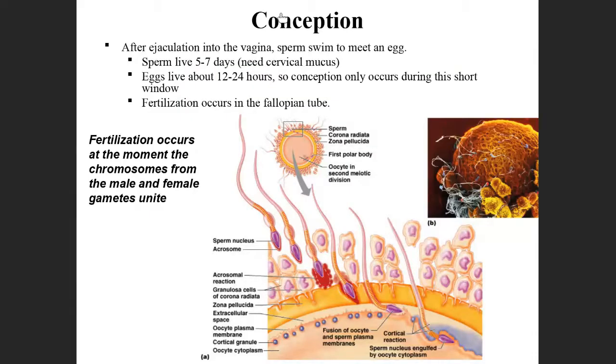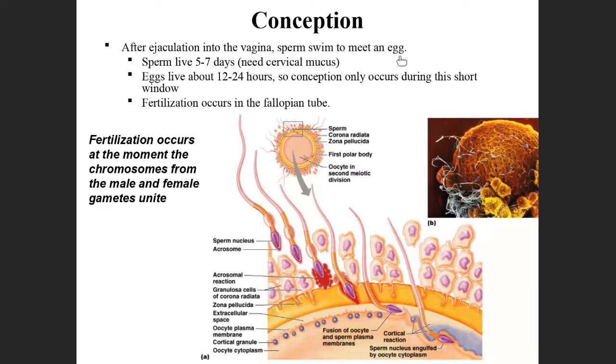And then how the development process goes. After the sperm comes into the vagina, what happens there? After ejection of the sperm into the vagina, the sperm goes and meets the egg.